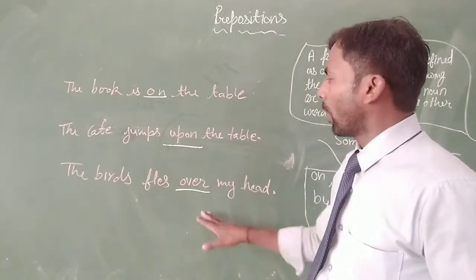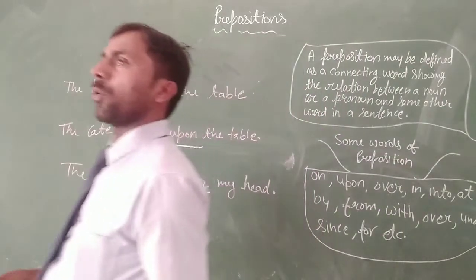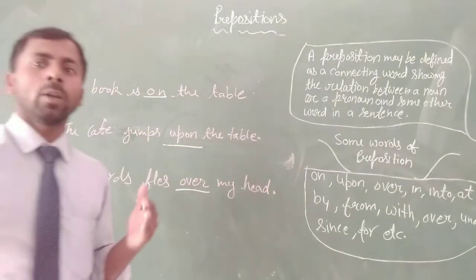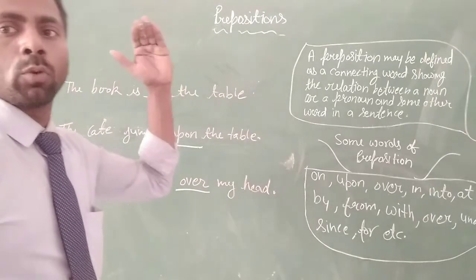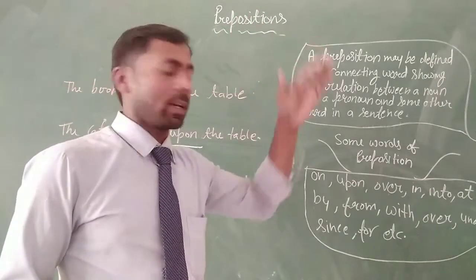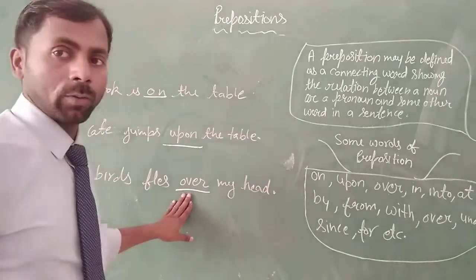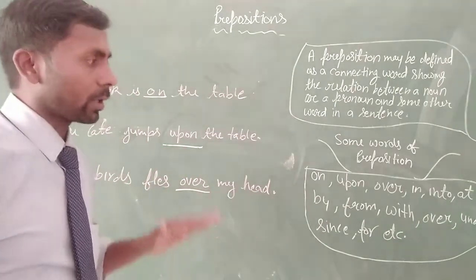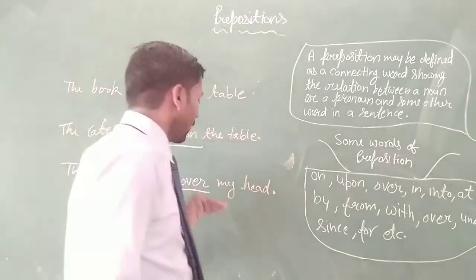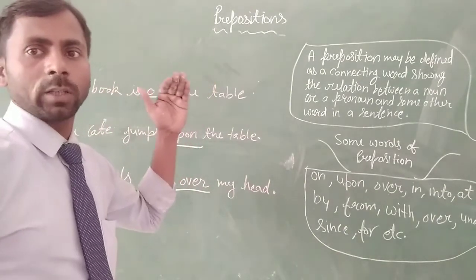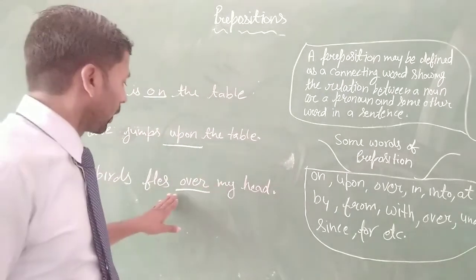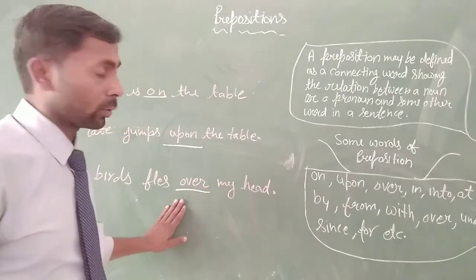And over: if there is no surface, and someone passes through our overhead, then we can use over. When someone does not touch the surface and flies over or passes over our head, we can use over.